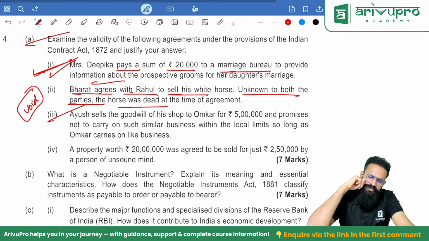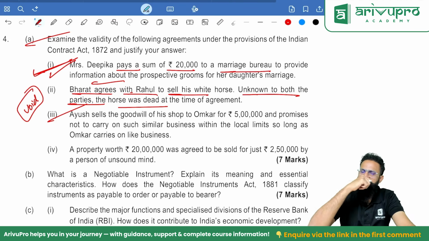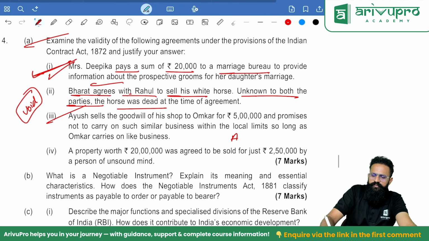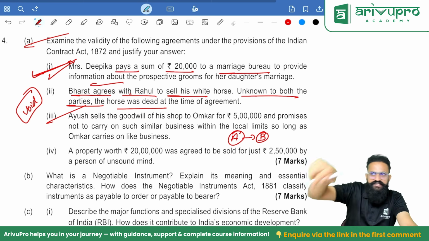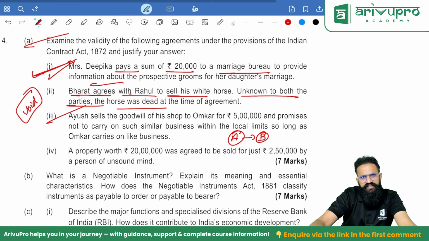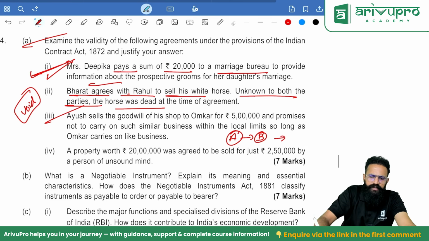Next one. Ayush sells the goodwill of his shop to Omkar for 5 lakh rupees and promises not to carry on a similar business within the local limits so long as Omkar carries on like business. Meaning, A sold his business to B, and B is telling people, I will buy provided you cannot start a similar business in the same local area. Is this restriction valid? The answer is yes, people.